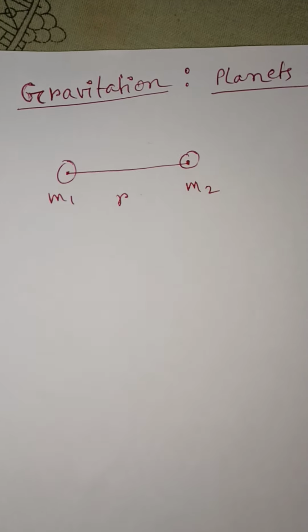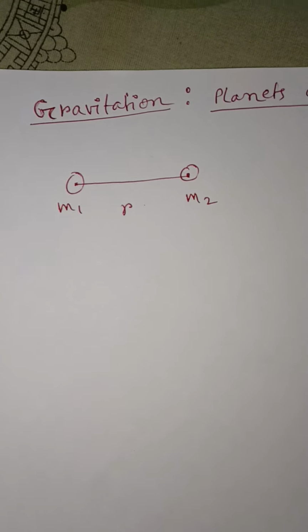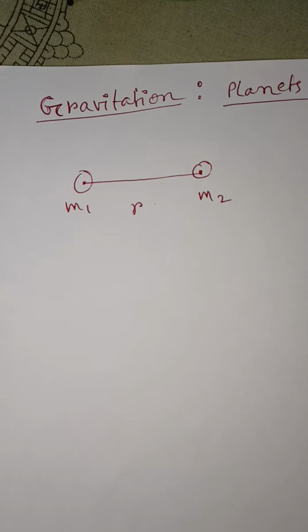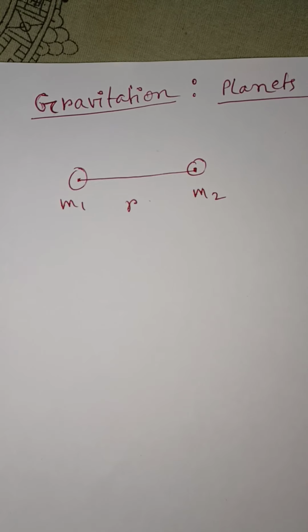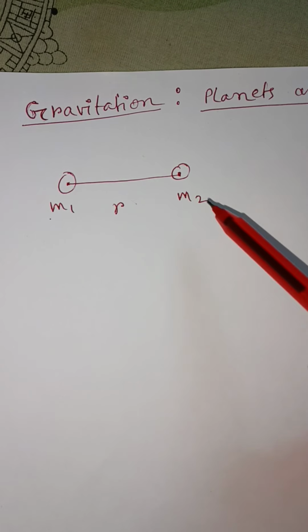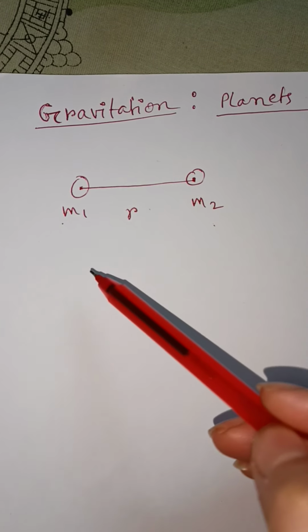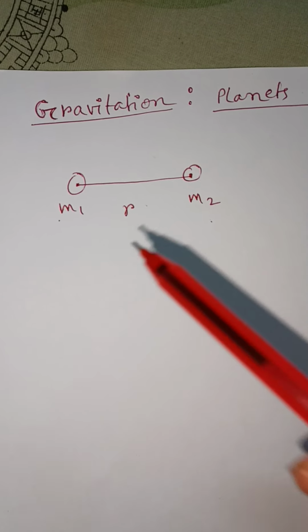According to Newton, each and every material in this universe attracts each other, and this attraction force is directly proportional to the product of their masses and inversely proportional to the square of separation between them.